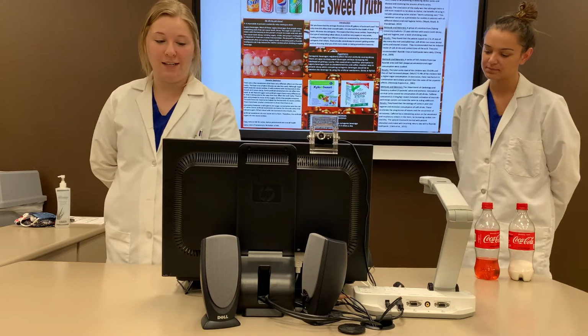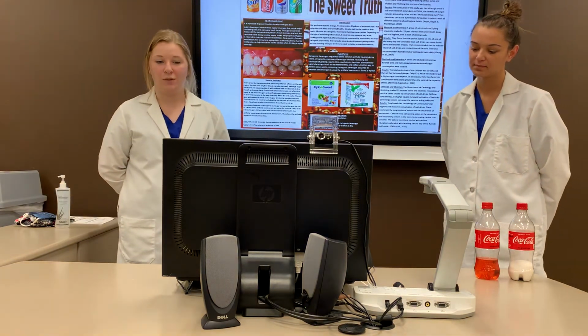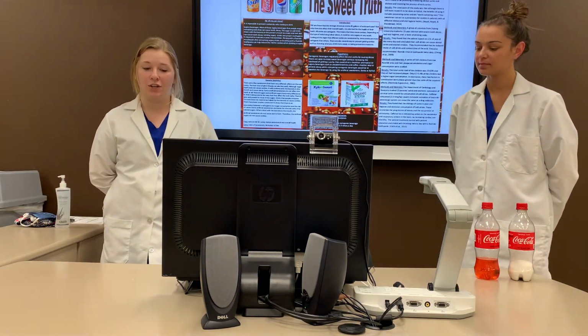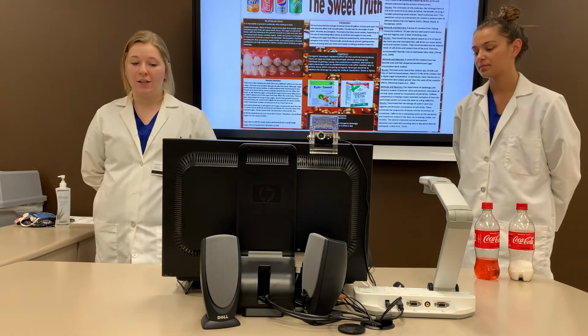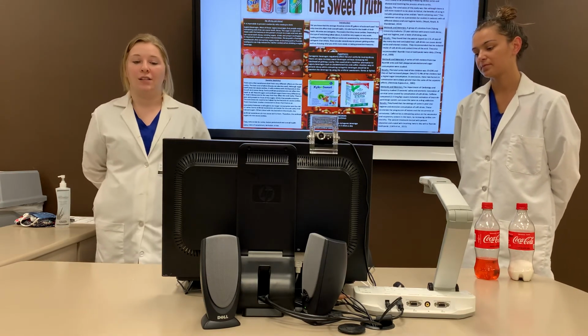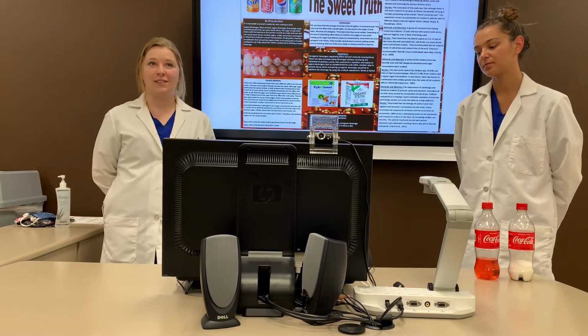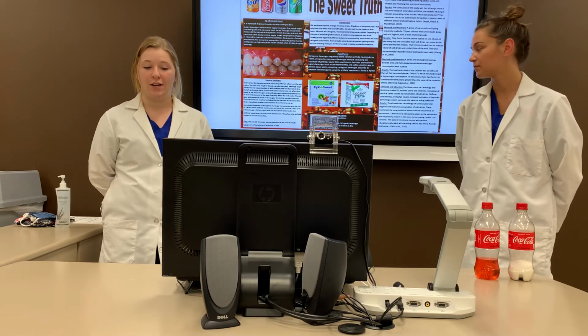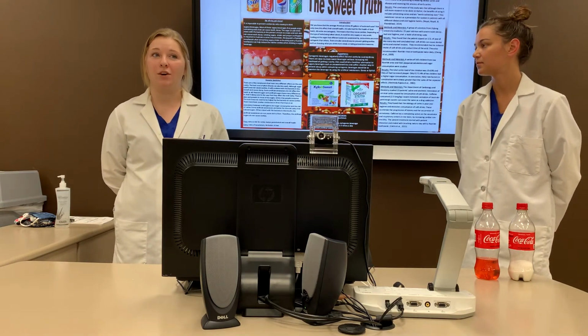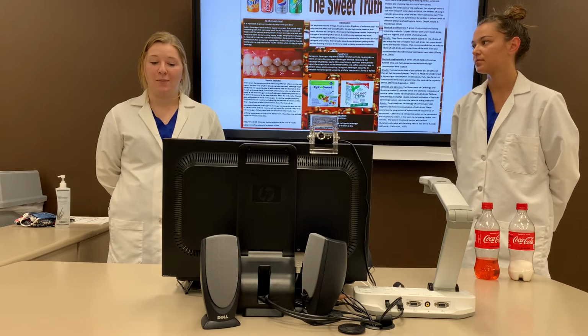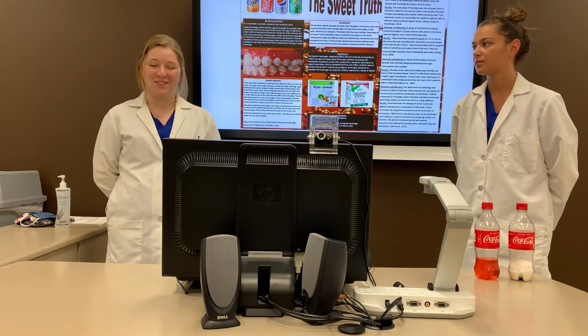So our third case study was about children in low fluoride areas and their sugar consumption and plaque accumulation. The results of this study were that low fluoride exposure and sugar consumption can both cause decay, but when done together, the outcome is exponential.